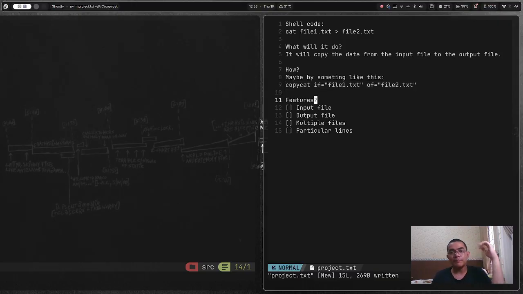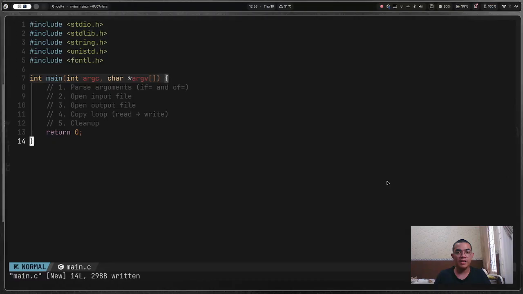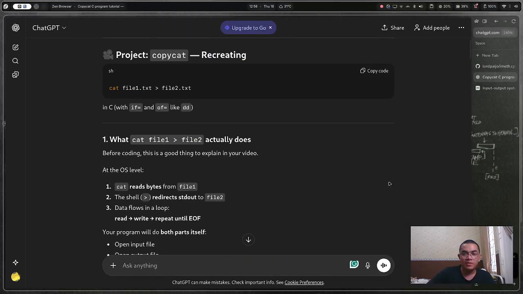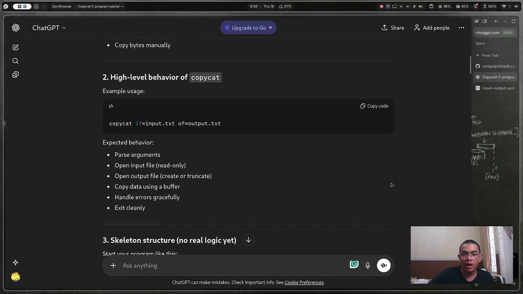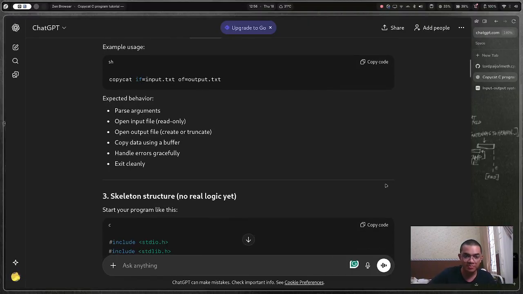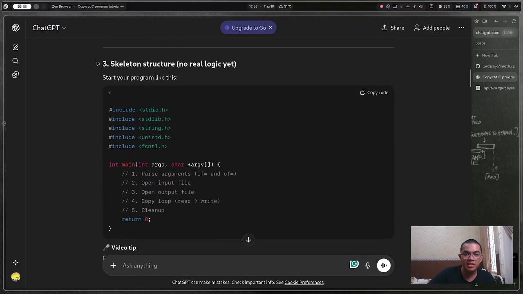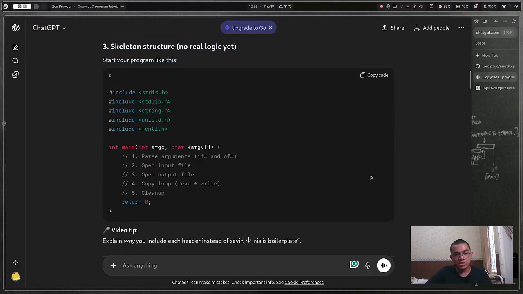The features might be something like input file, output file, multiple lines, maybe particular lines. I'm still thinking on that. I still haven't made up my mind on how to do that. But I have asked ChatGPT for some pseudocode. How do I make things right? There is the expected behavior, and yes, this is the skeleton structure, the pseudocode.